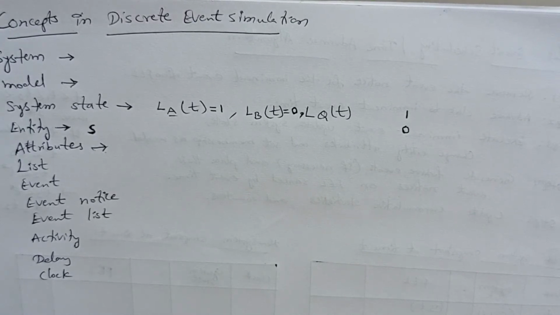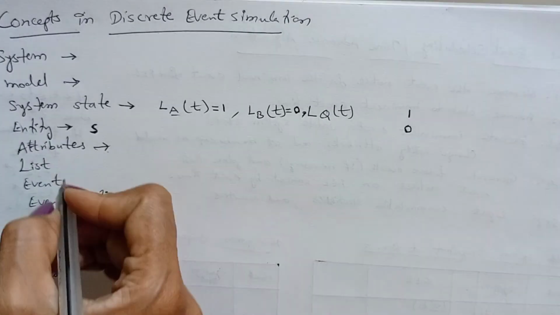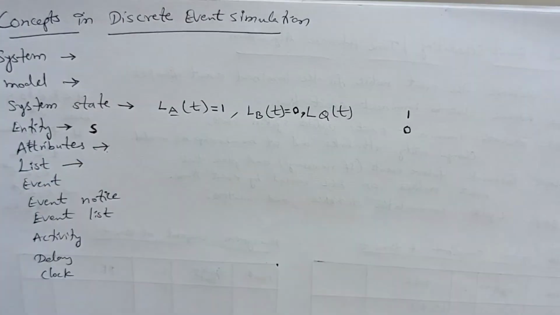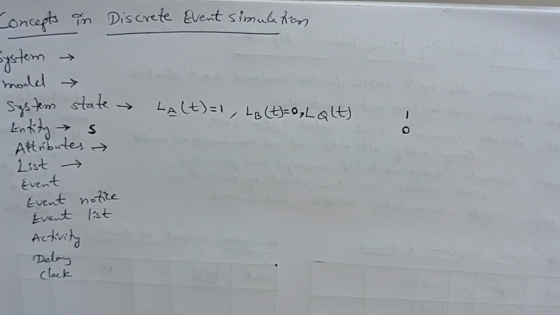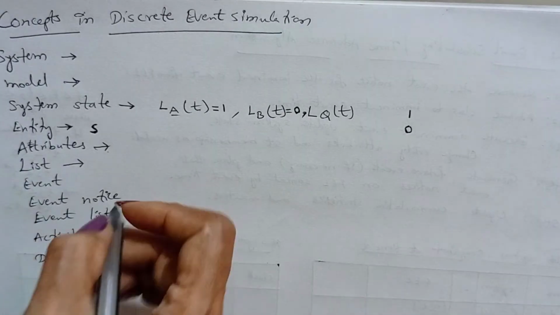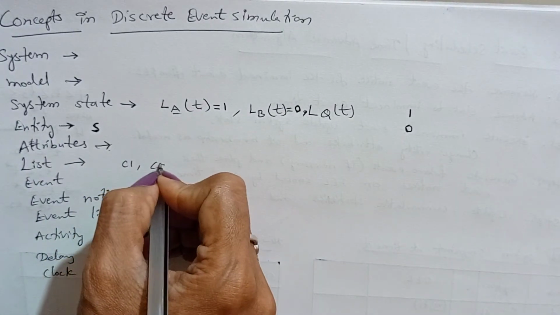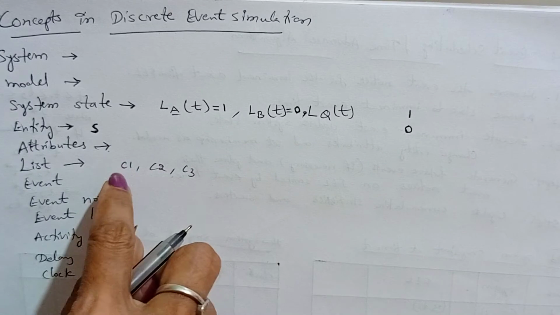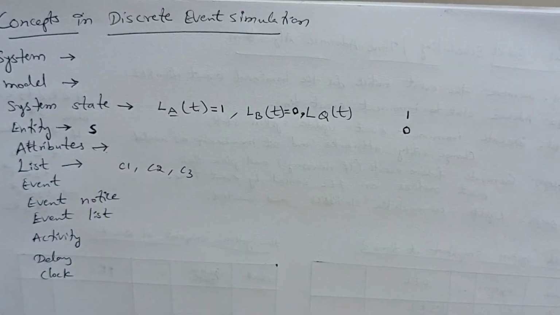Next, list. It is nothing but a collection of associated entities, arranged in some logical fashion. For example, take an entity, a customer. A collection of associated entities: customer number 1, customer number 2, customer number 3, and so on.